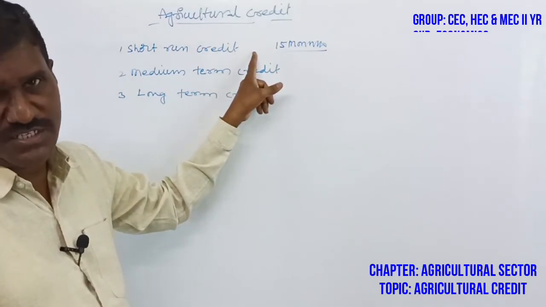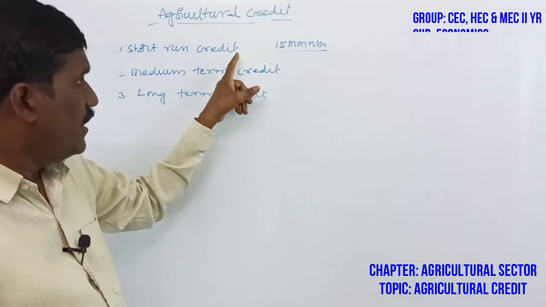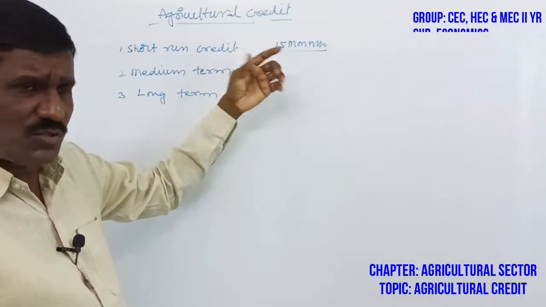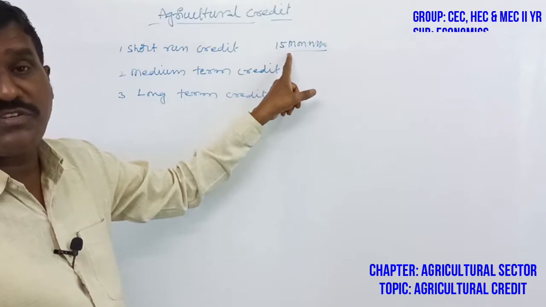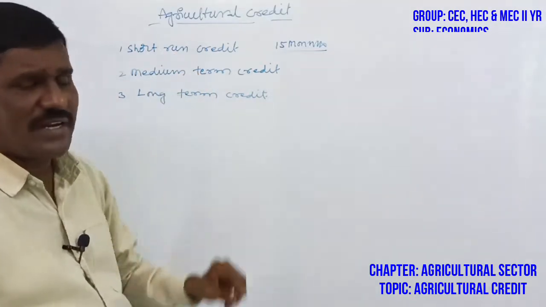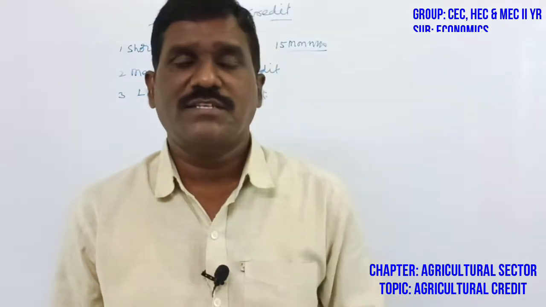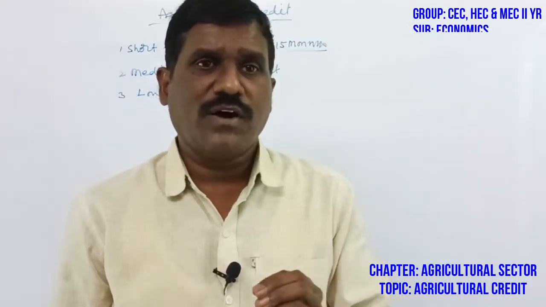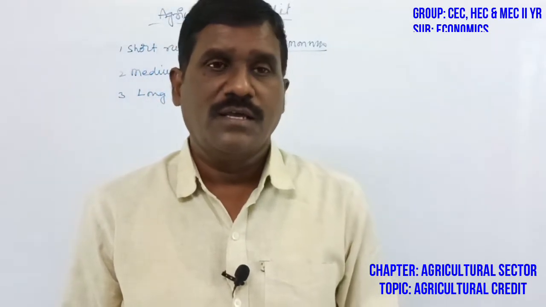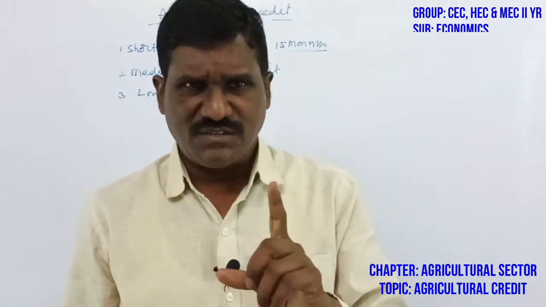The farmer should repay the loan to the banks or other sources within 15 months. The need for short term credit is to cultivate the land or for plantation. This is the first one.